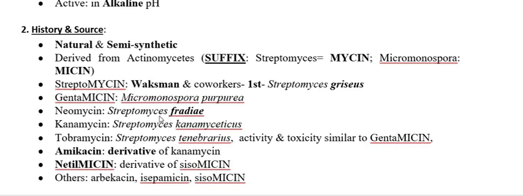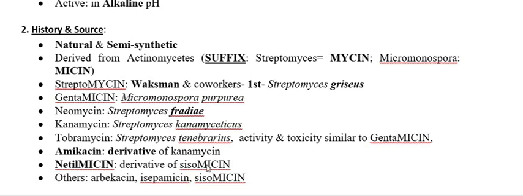The other antibiotics are semi-synthetic in nature, and the semi-synthetic aminoglycosides are amikacin and netilmicin. Amikacin is not isolated but is a derivative of kanamycin, semi-synthesized from kanamycin. Another semi-synthetic aminoglycoside is netilmicin.